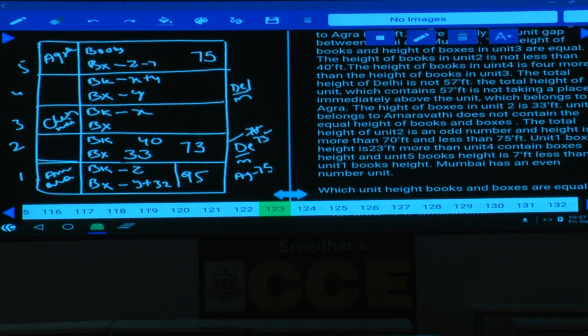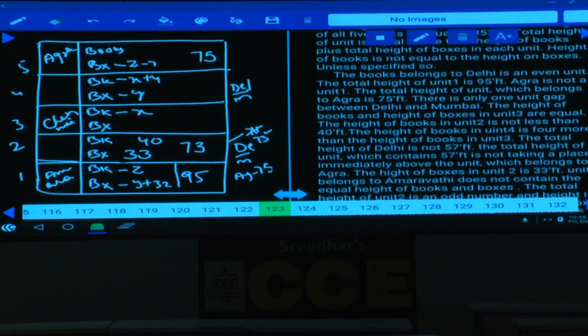Unit 1 boxes contain 23 feet more than unit 4 boxes' height, and unit 5 boxes is 7 feet less than unit 5 books' height. Mumbai has an even unit number. Yes?